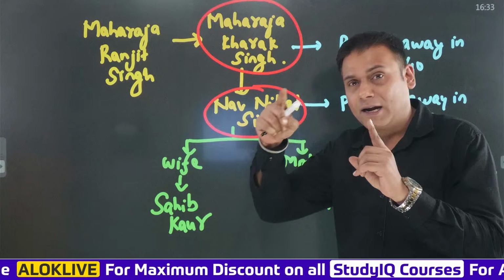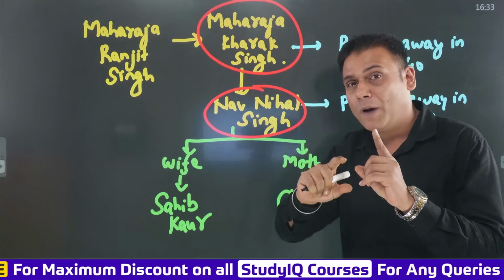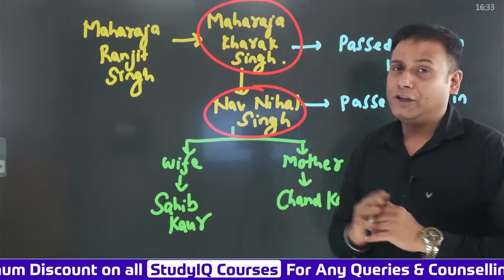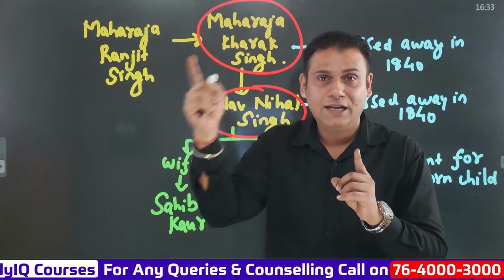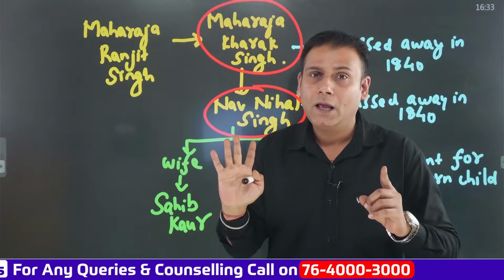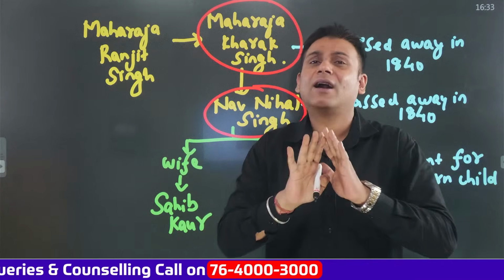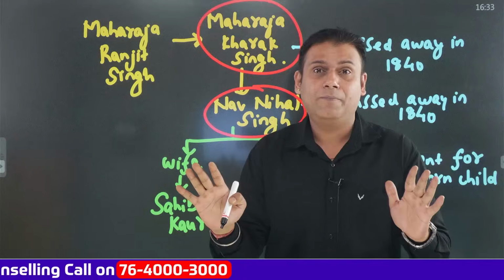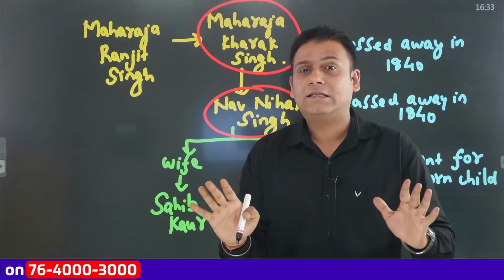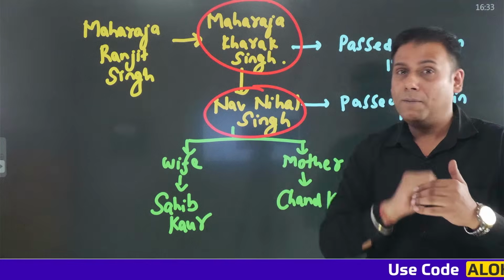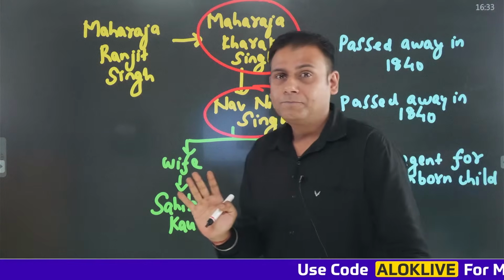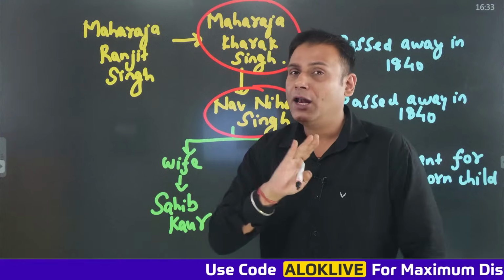After the death of Maharaja Ranjit Singh ji, his son Maharaja Khadak Singh came to power. Maharaja Khadak Singh was a son of Maharaja Ranjit Singh and his wife Datar Kaur. Now Maharaja Khadak Singh was hardly interested in the administration. He lacked diplomatic skills, and apart from this he was addicted to alcohol and opium. Is that clear?